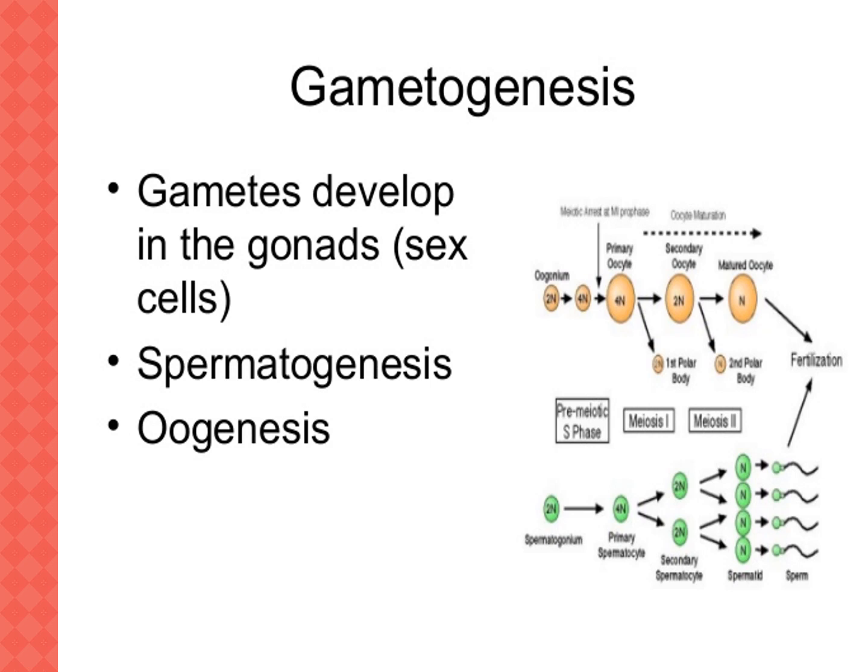Gametes, which are haploid cells, are produced through gametogenesis. What is gametogenesis? Sperm production is spermatogenesis, and the formation of ova is oogenesis.